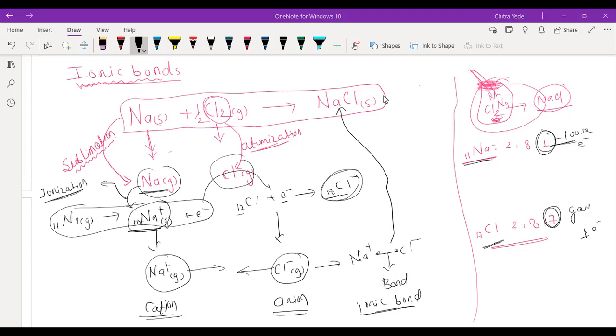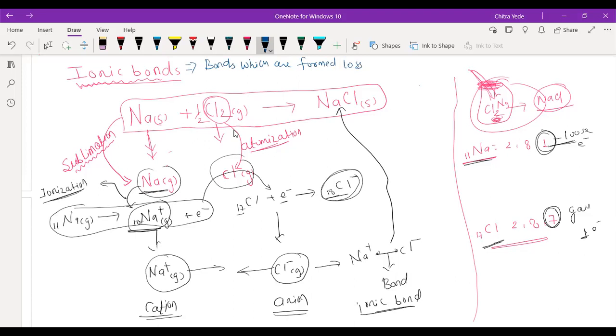Okay. So let me write the definition for ionic bond. Bonds which are formed by loss and gain of electron.